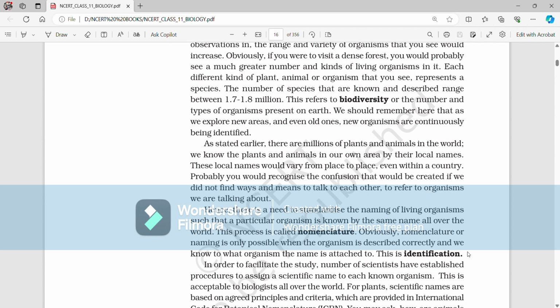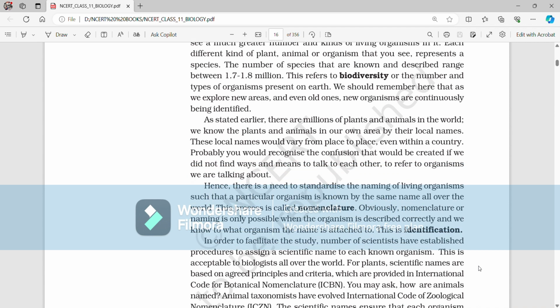As stated earlier, there are millions of plants and animals in the world. We know the plants and animals in our own area by their local names. These local names would vary from place to place, even within a country. Probably you would recognize the confusion that would be created if we did not find ways and means to talk to each other to refer to the organisms we are talking about. Hence, there is a need to standardize the naming of living organisms such that a particular organism is known by the same name all over the world. This process is called nomenclature.